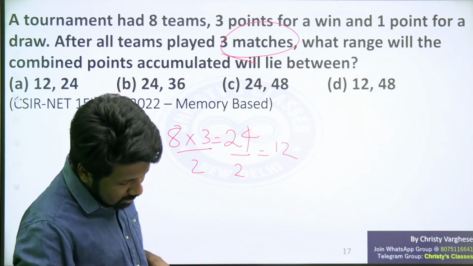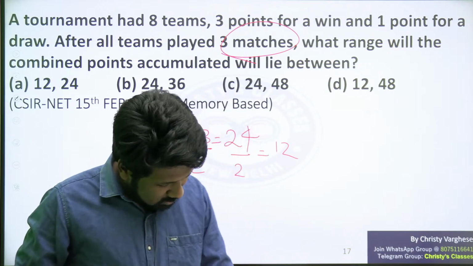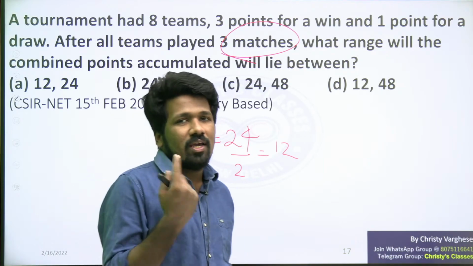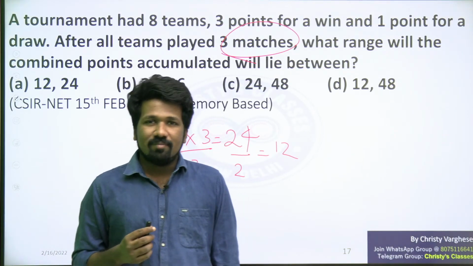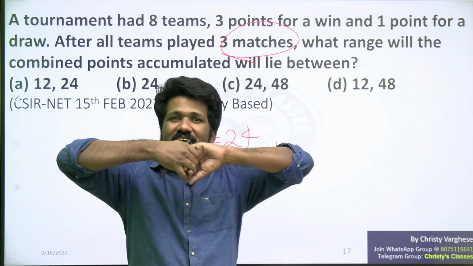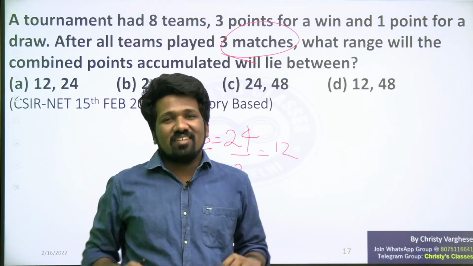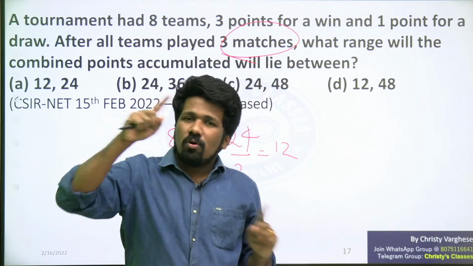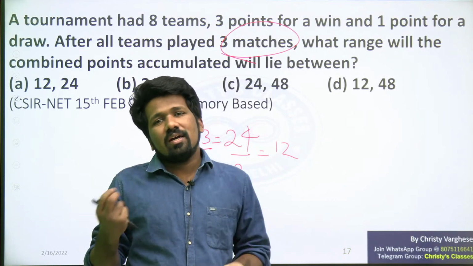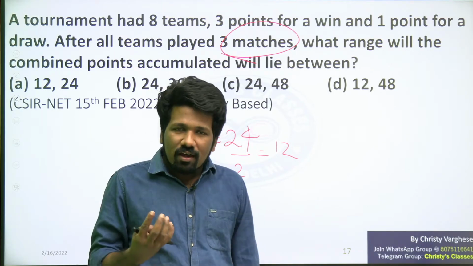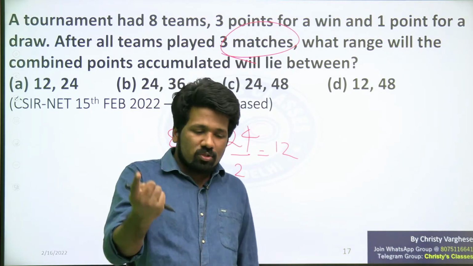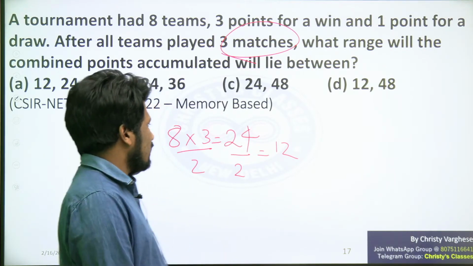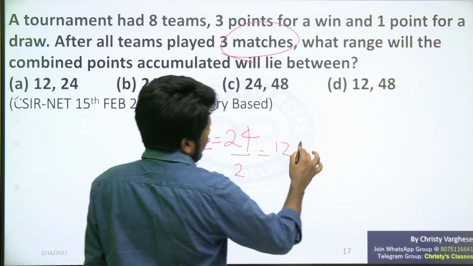Are you all understanding that logic? This is the idea of the handshake problem we discussed in the permutation combination chapter. When 2 people shake hands, both people get the handshake. Even if it is counted as 1 handshake, it is already added in the list of both people. Similar to that idea here, 12 matches only are played in total.